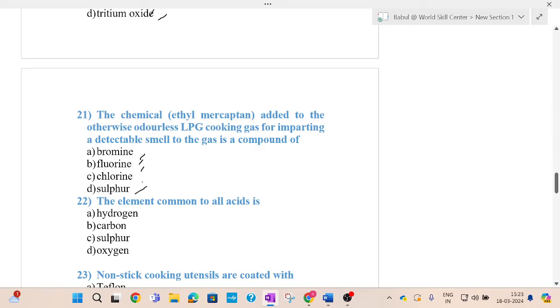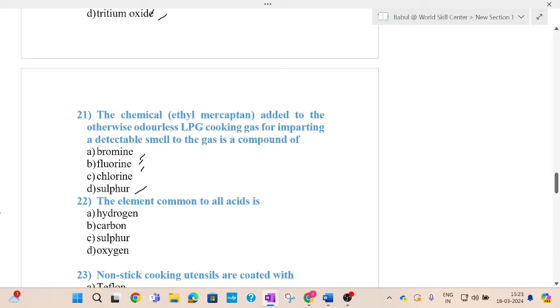So the answer for this question is sulfur.